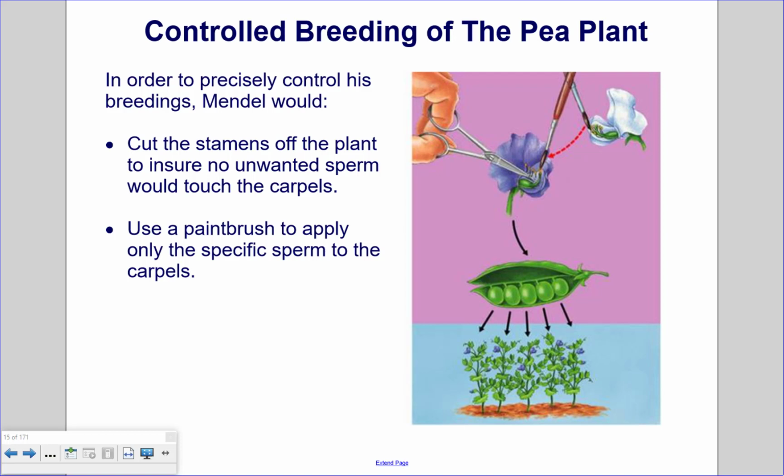Controlled breeding of the pea plant. In order to precisely control his breedings, Mendel would cut the stamens off the plant to ensure that no unwanted sperm or pollen would touch the carpels, therefore it can't self-fertilize. And then he would use a paintbrush to apply only the specific sperm or pollen to the carpels.